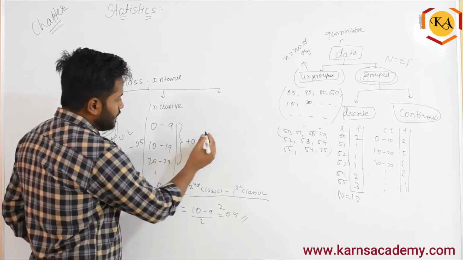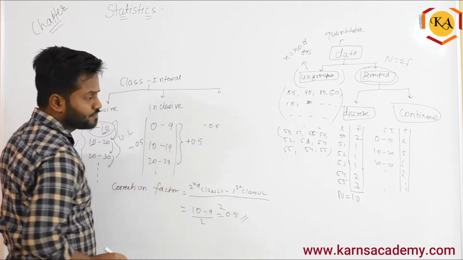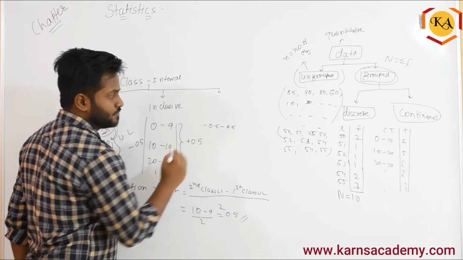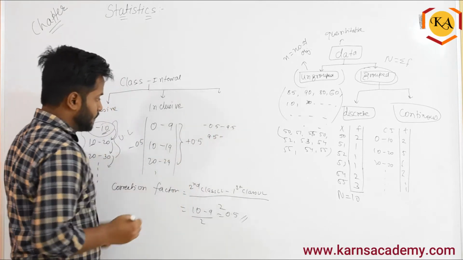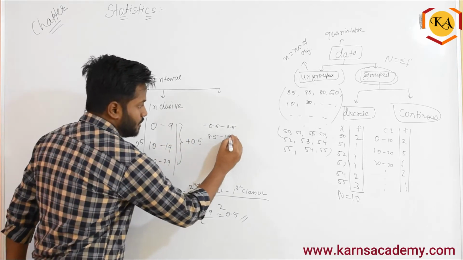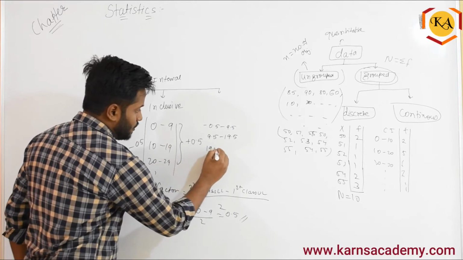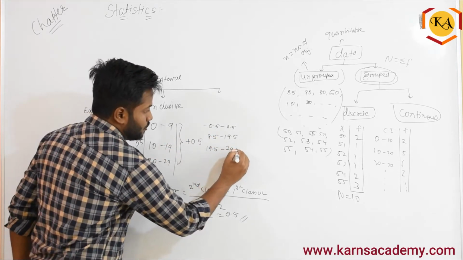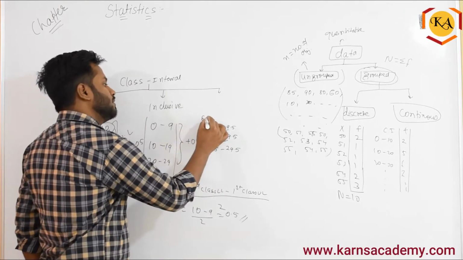Now if you add, what will happen? Just see. 0 minus 0.5, so minus 0.5. 9 plus 0.5 to 9.5, correct? 10 minus 0.5 will become 9.5. To 19 plus 0.5 will become 19.5. 20 minus 0.5 will become 19.5. To 29 plus 0.5 will become 29.5. Now can you see, this will become exclusive class interval.